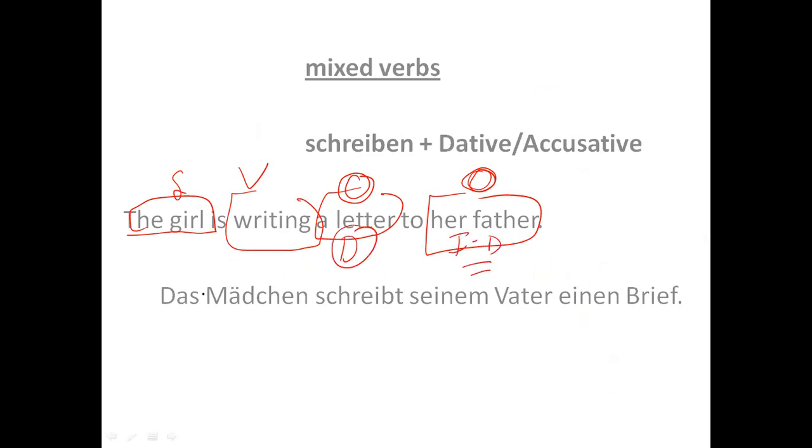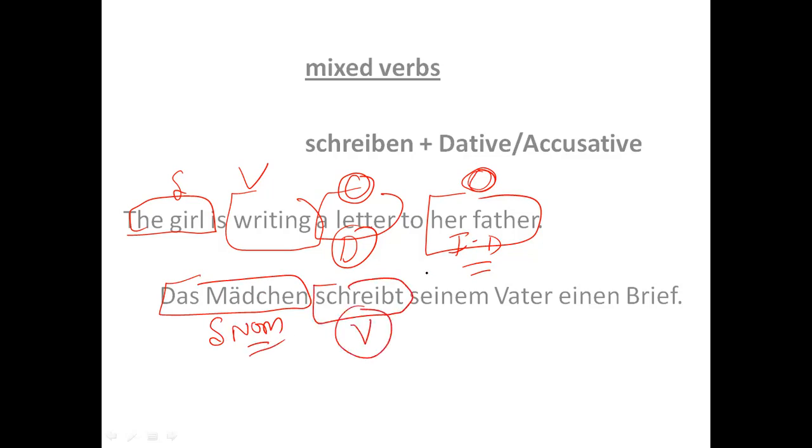So if I need to write in German, I would say das Mädchen, subject, nominative, schreibt, verb, seinem Vater. Seinem Vater is object, but which object? Indirect object, hence dative. Einen Brief, a letter.